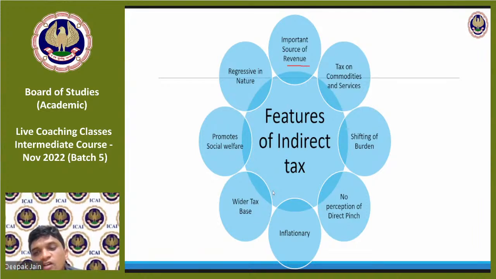So for goods like alcohol and tobacco, will the center or state levy taxes? Tobacco is under GST itself, right? Alcoholic liquor for human consumption is different. There are some places where both excise duty is still levied, some places where state levy is still applied. I will tell you on that. If you want, I can just show you that slide.